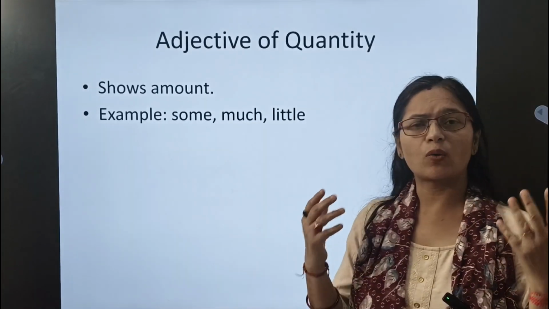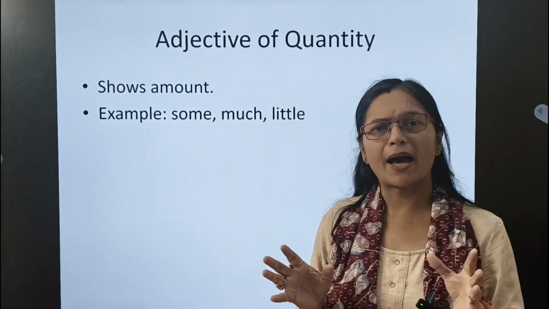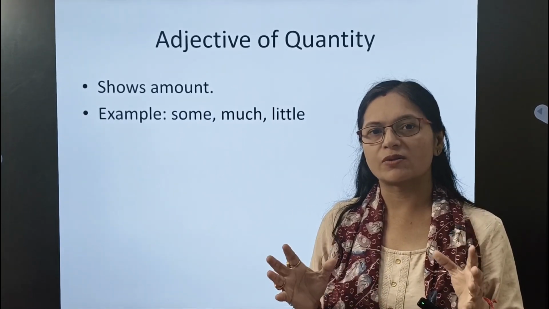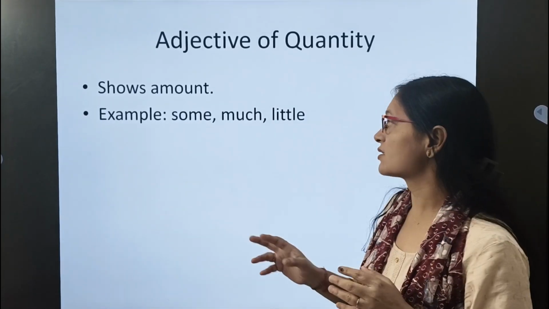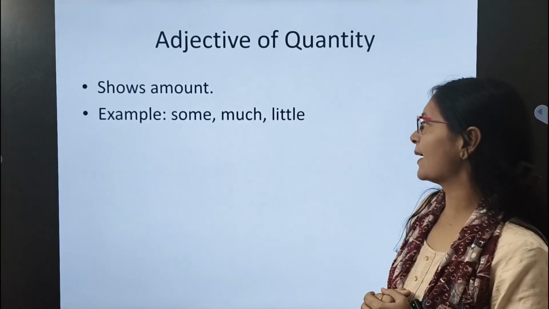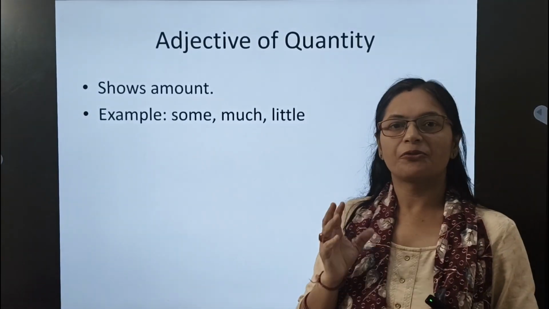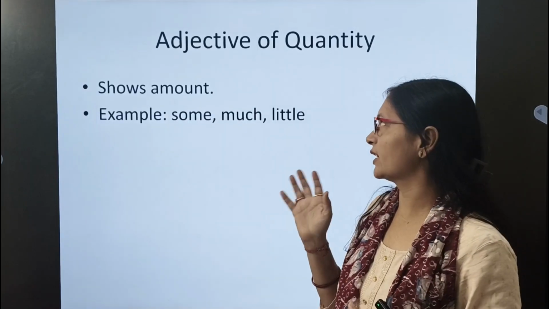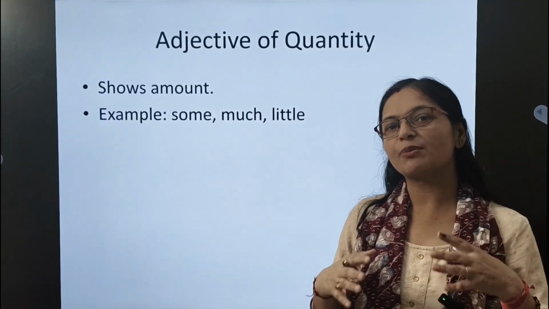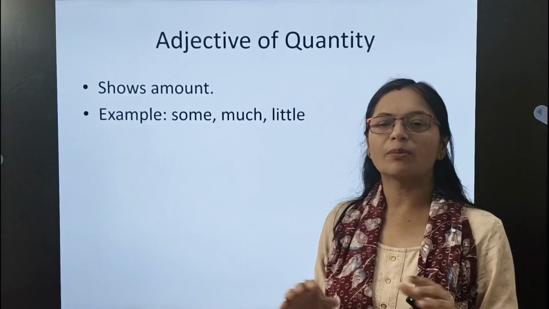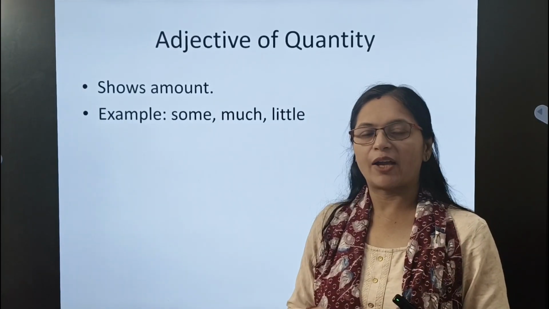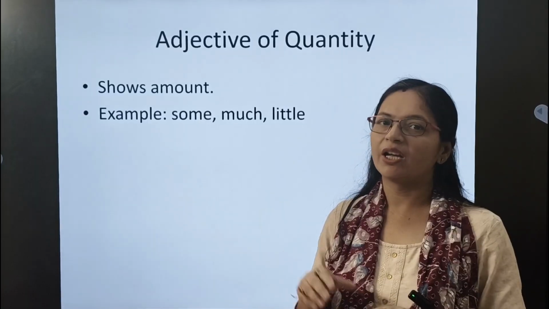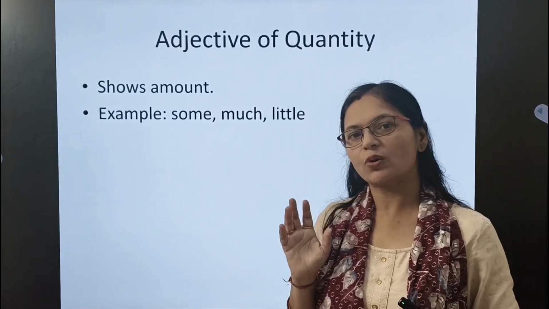Next one is adjective of quantity. Now what do you mean by quantity? It shows amount, not the exact figure. It gives us the amount, an assumption. For example, some, much, little, few, so many. These are examples of adjectives of quantity because they talk about the quantity and not the exact figure. When these words are placed before a noun, it becomes an adjective of quantity.